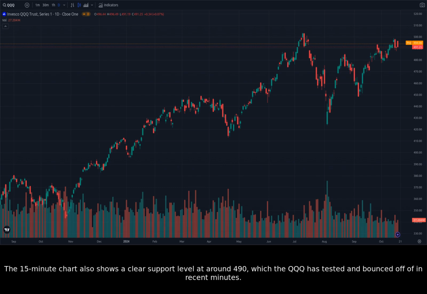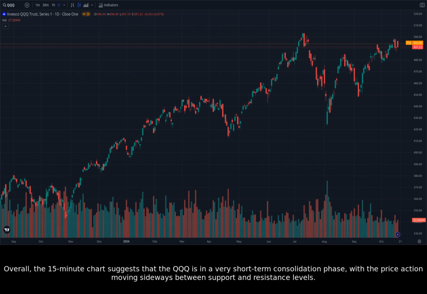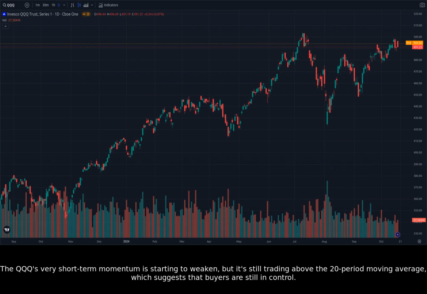The 15-minute chart also shows a clear support level at around 490, which the QQQ has tested and bounced off of in recent minutes. There is also a resistance level at around 494, where the QQQ has stalled in recent minutes. Overall, the 15-minute chart suggests that the QQQ is in a very short-term consolidation phase, with the price action moving sideways between support and resistance levels. The QQQ's very short-term momentum is starting to weaken, but it's still trading above the 20-period moving average, which suggests that buyers are still in control.